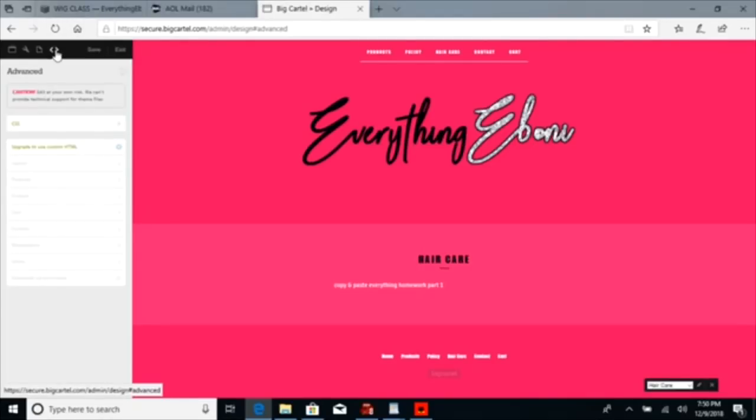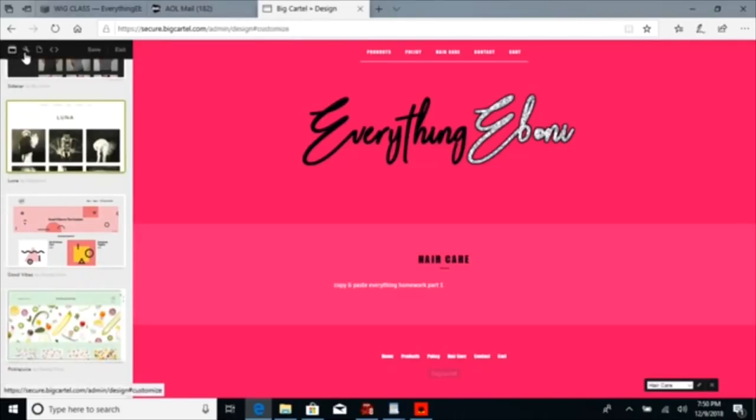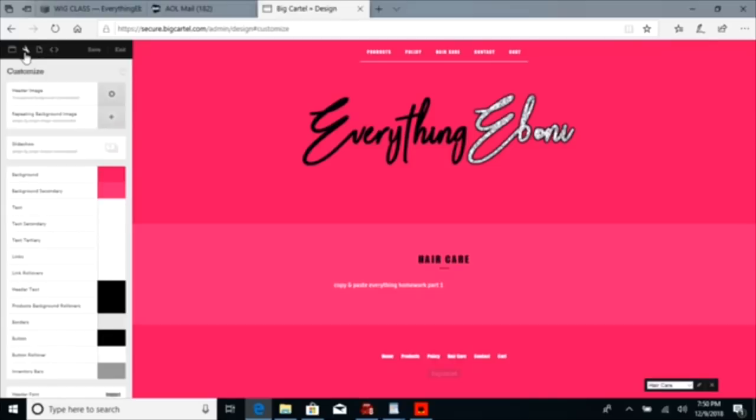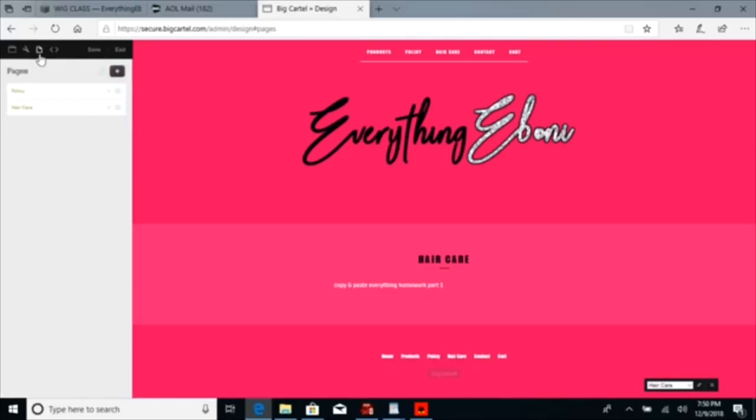This is not a section of the website that you're going to mess with at all. Or if you had a graphic designer, this is usually not a graphic designer, a web designer. This is usually the part of the website they will come to and that they will put in the special coding. So you don't have to worry about this. All you have to do is worry about choosing a theme, customizing your page with the colors, and adding each page to your website.